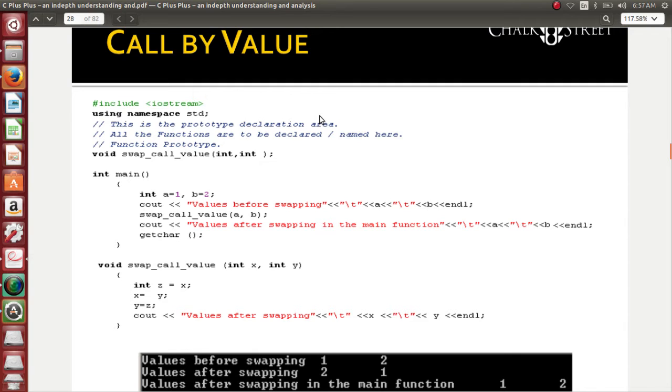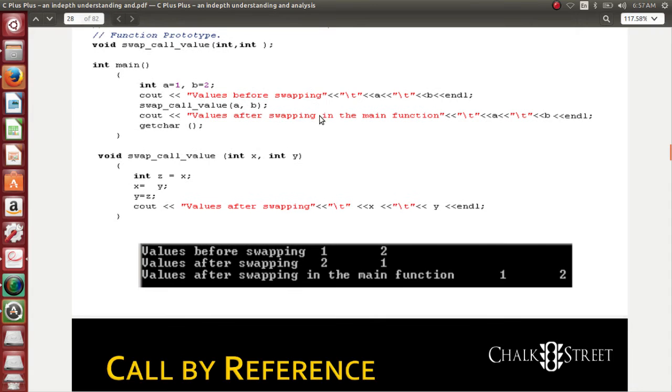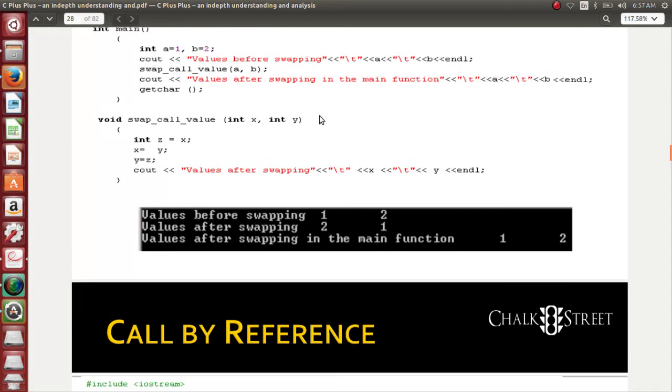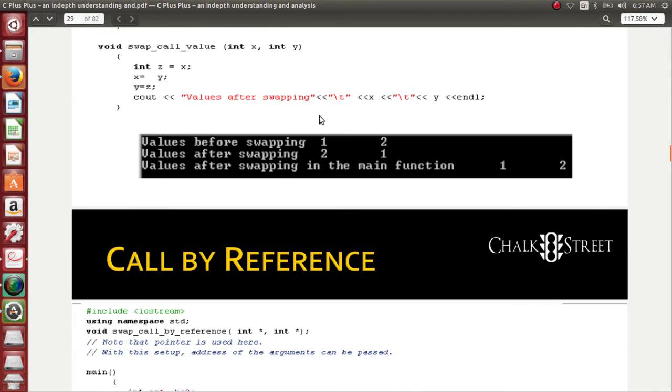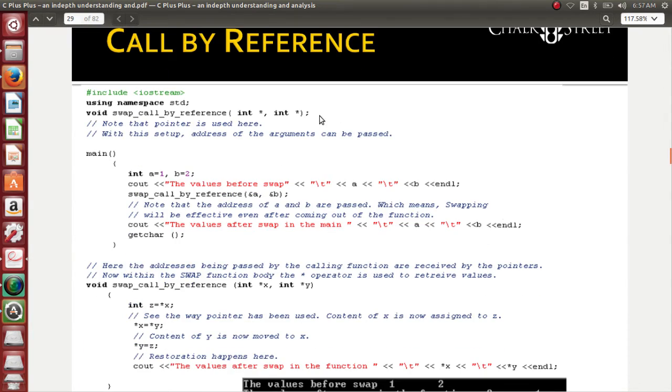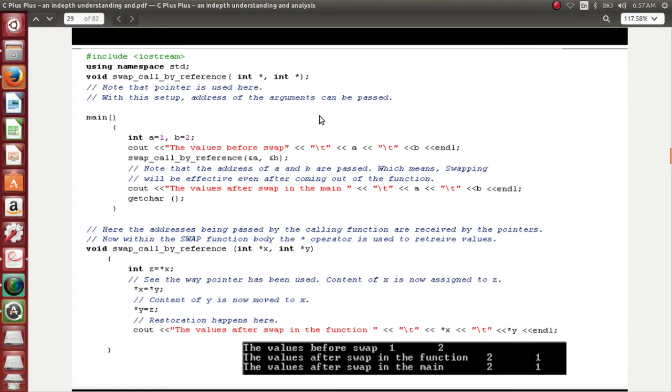Whereas if I go by call by reference, I am passing the address. What do you mean by address here? It's pretty simple. I am giving you the paper. I am not asking you to make a copy of the paper. Instead, I am giving you the paper itself. I am telling you where the paper is residing. So when you make a change in the paper that I give you, that will obviously impact the original source, which means you are making the change in the original source itself. I am passing the address of where the paper resides. So when you pass the address, the changes will be reflected. When you are passing the copy, the changes won't be reflected.